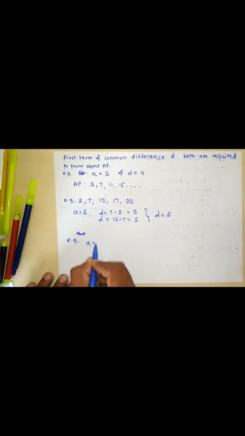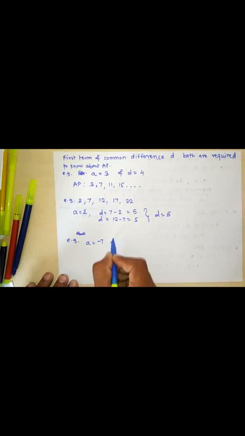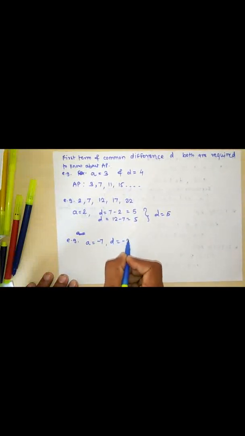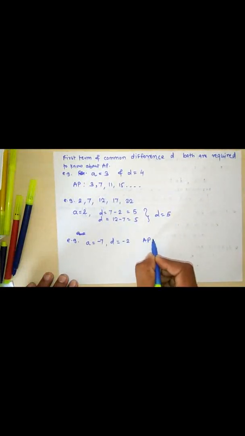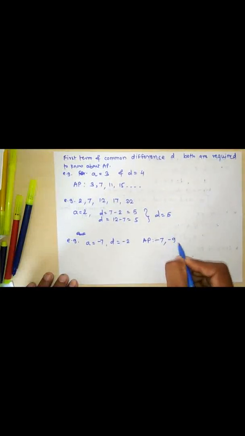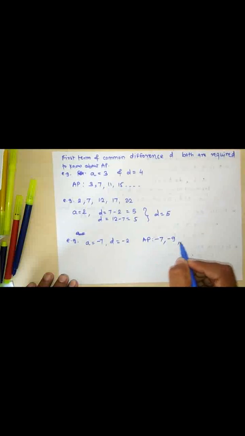If a is equal to -7 and d is equal to -2, form an AP. For this, the AP will be: first term is given as -7, and what is the second term? Second term, -7 plus -2, how much? That is -9, and the third term will become -9 plus again -2, what will it become? -11. Like this the arithmetic progression will become.